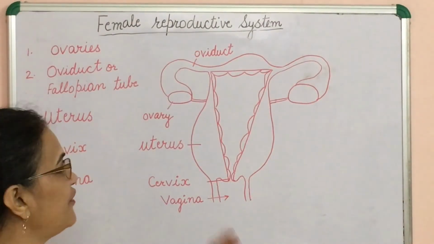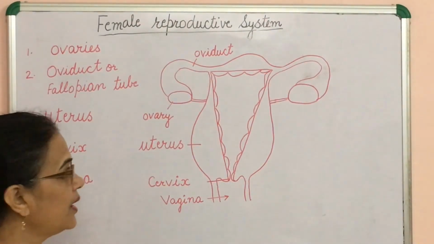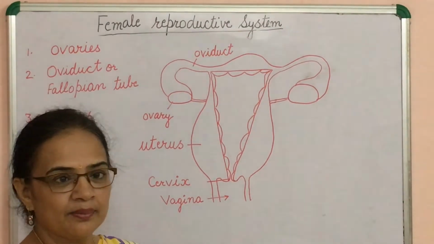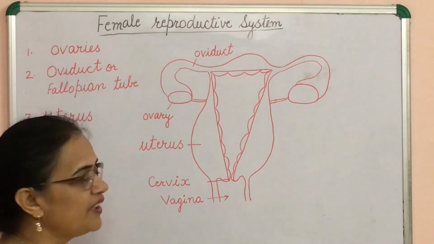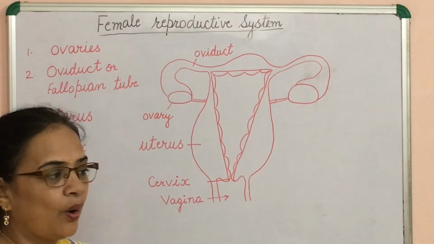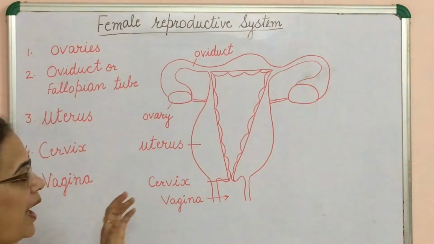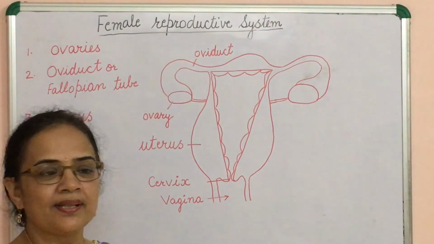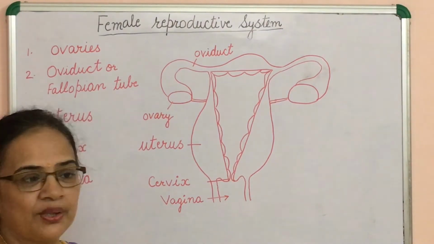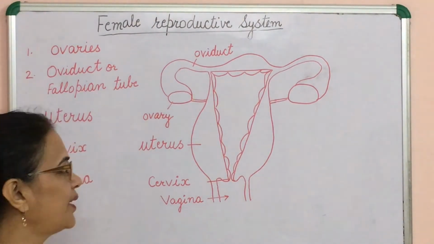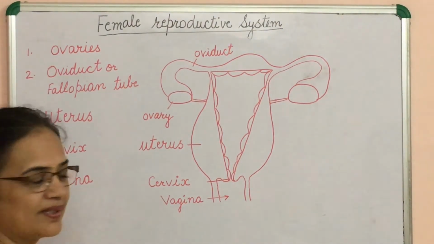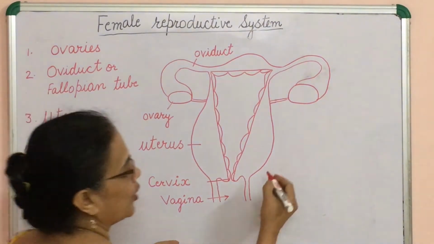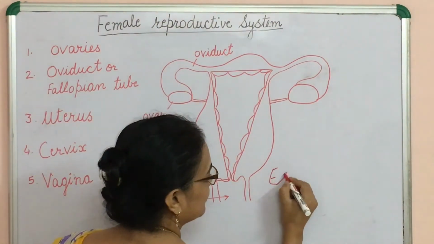Next part is the female reproductive system. Now what is the need of this system? It produces the female germ cell or ovum or egg and produces certain hormones like estrogen, the female hormone, and progesterone, which are responsible for the secondary sexual characters in female.